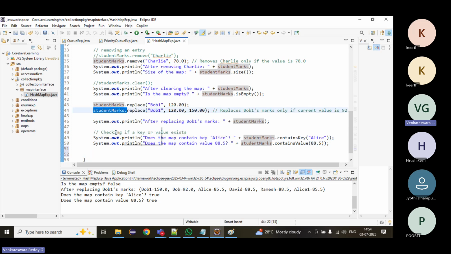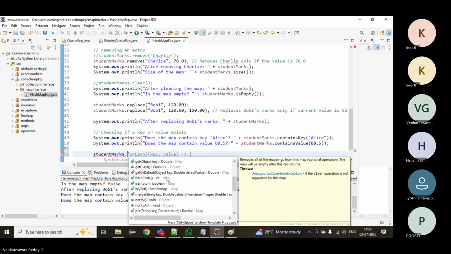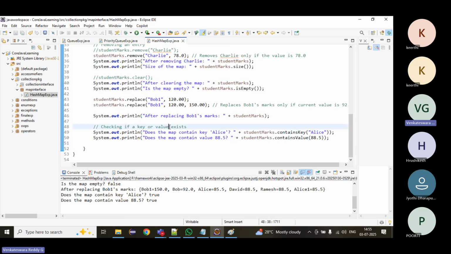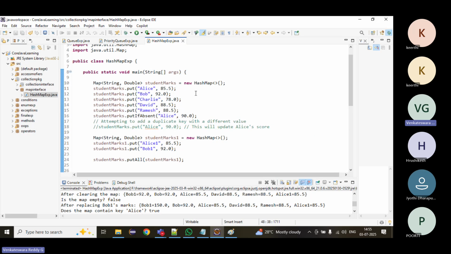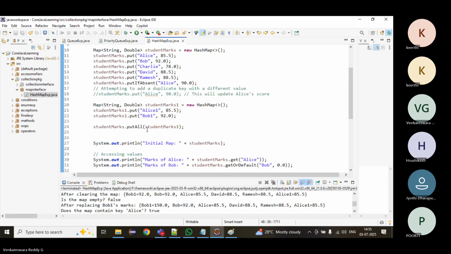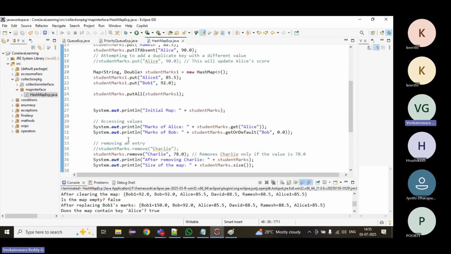What other important methods do we have? I think these are the important methods. And then we have iteration, which is very important. Iteration we'll see tomorrow. There are a lot of iterations we can do on the map. In interviews, it is a mostly asked question, so definitely we will cover iteration on the map. These are some of the methods in the map.